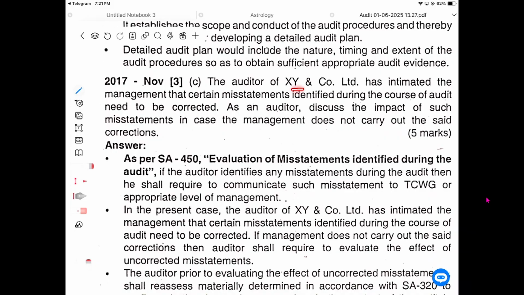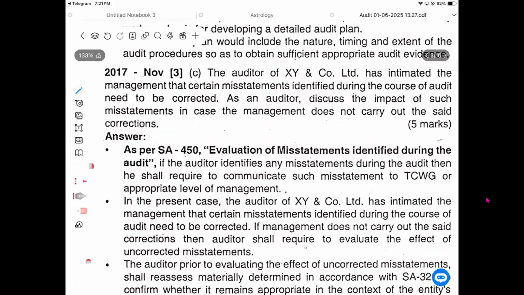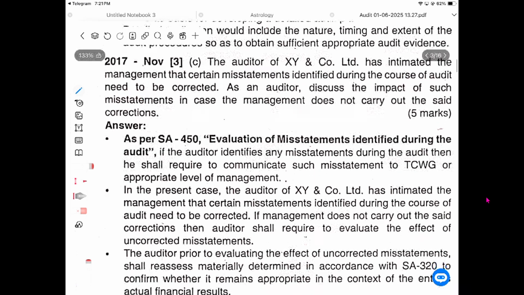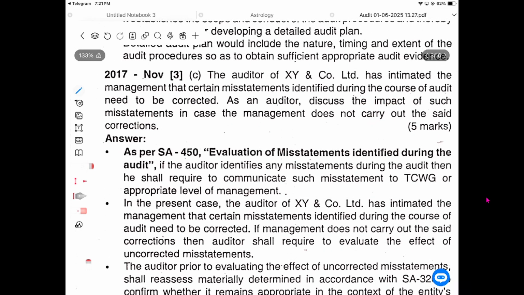The auditor of XY and Co has intimated to the management that certain misstatements identified during the course of an audit need to be corrected. The auditor discusses the impact of such misstatements in case management does not carry out the correction. So the auditor has found the misstatement, reported it to the management, and they need to make the correction. What to do? Evaluation of misstatements identified during the audit, SA 450. It is the responsibility of the auditor to report the misstatement.